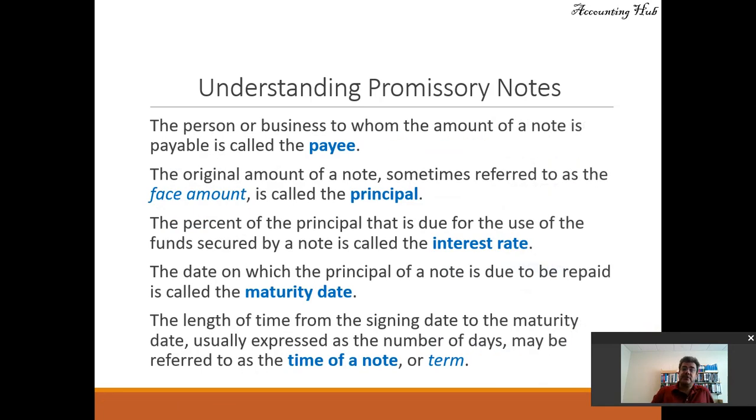The person or business to whom the amount of a note is payable is called the payee. The original amount of a note, sometimes referred to as the face amount, is called the principal. And the percentage of the principal that is due for the use of the funds secured by a note is called the interest rate.